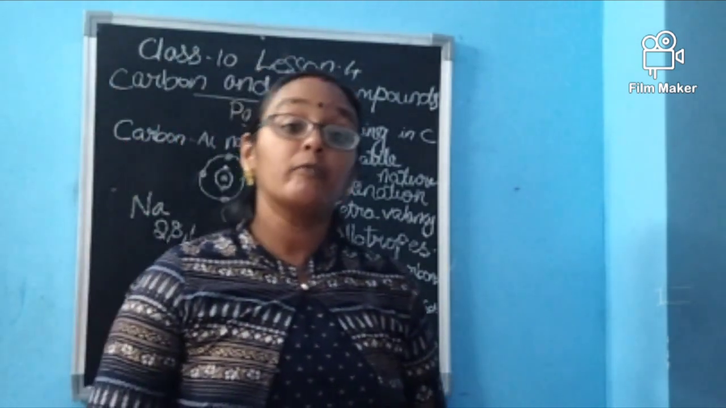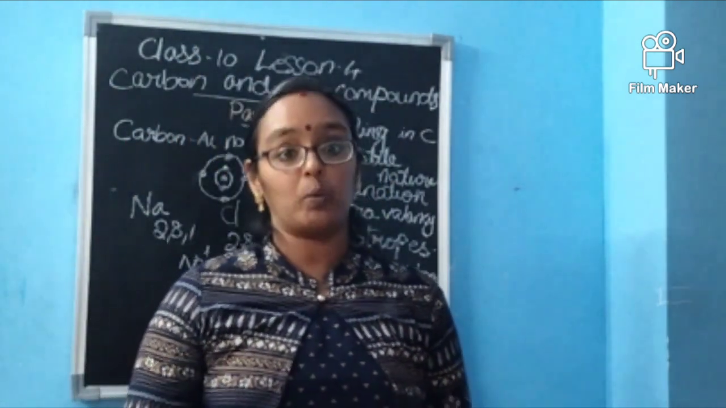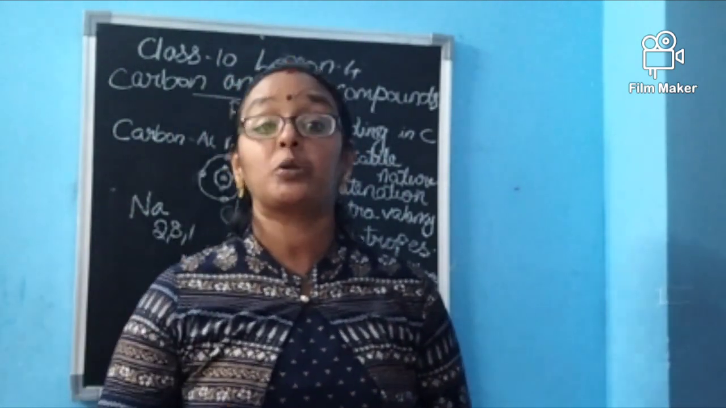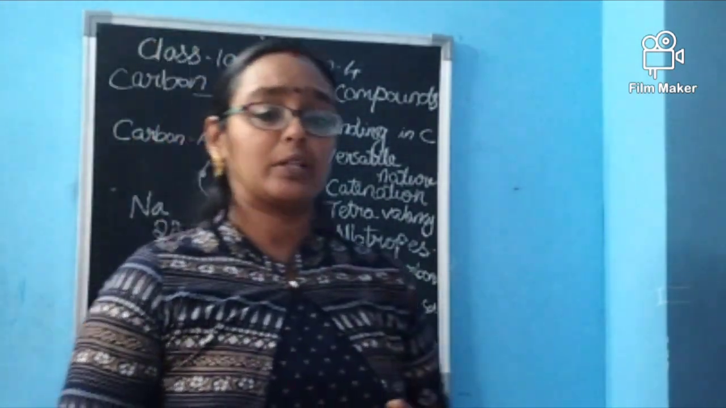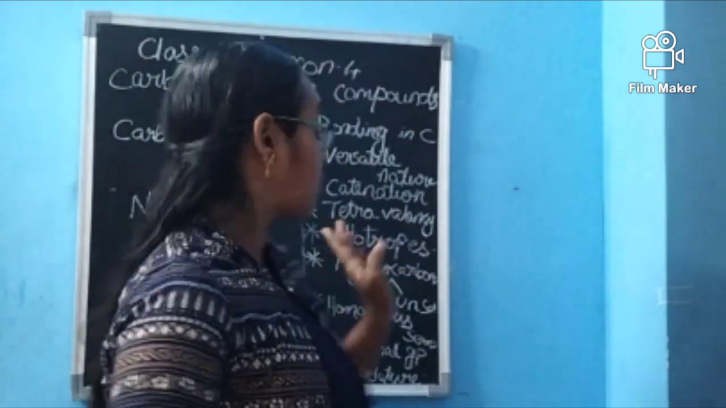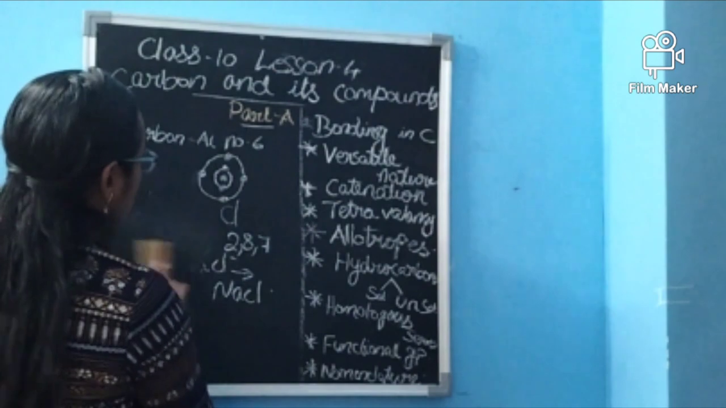This ionic bond, I told you also, is a strong one. It has high melting point and high boiling point. It also conducts electricity because of the charged nature. But what about carbon? Is it forming an ionic bond? No. It is forming a covalent bond. Covalent bond is the one which is formed in carbon.